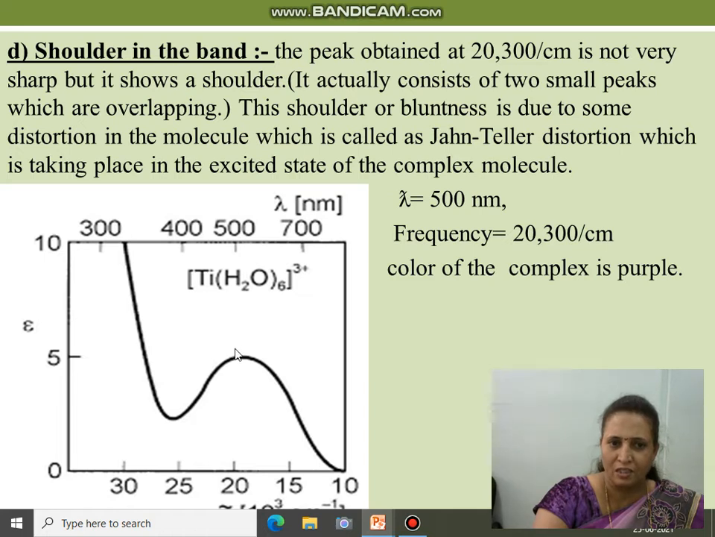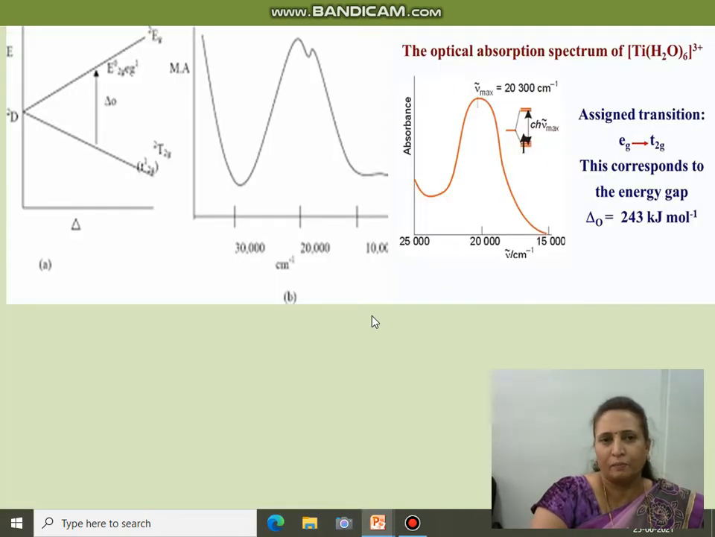So wavelength is 500. Frequency is 20,300 per centimeter. Now here this is 20,300 per centimeter. And the color of this hexaaquatitanium(III) complex ion is purple. So there is a question in the objective: what is the color of the hexaaquatitanium complex? So the answer is, the color of the titanium hexaaqua complex is purple.